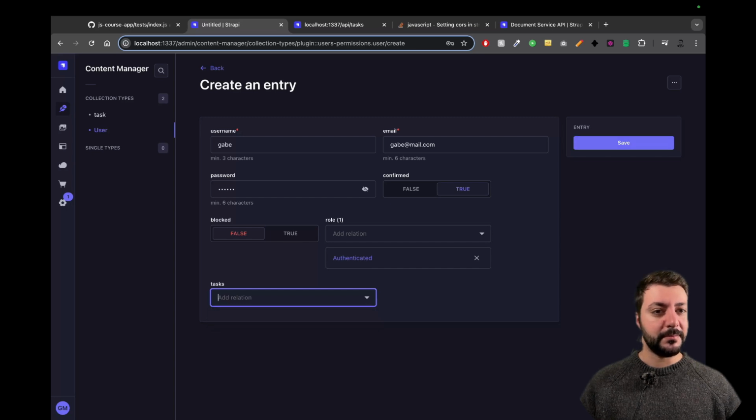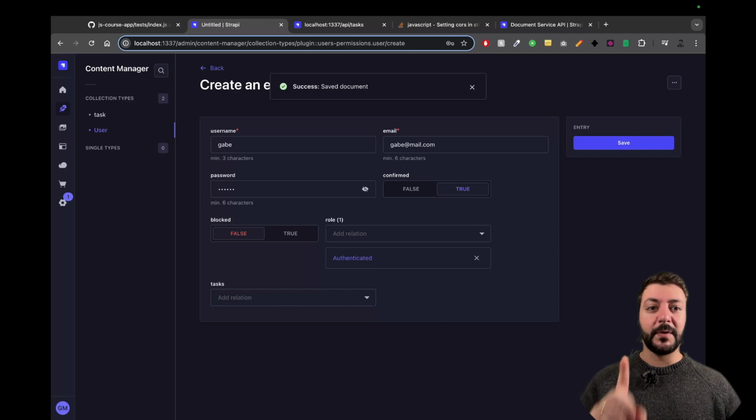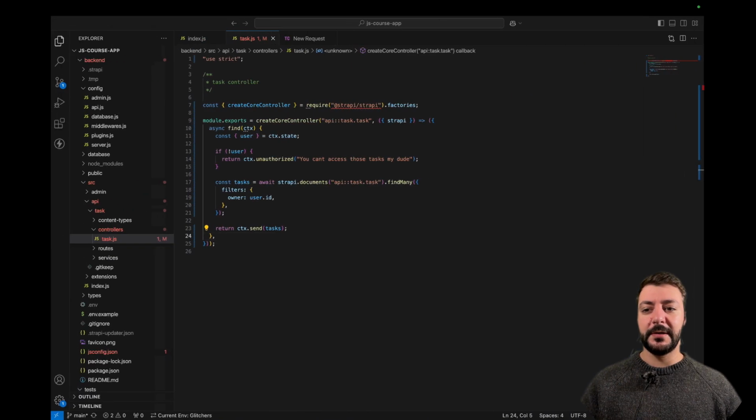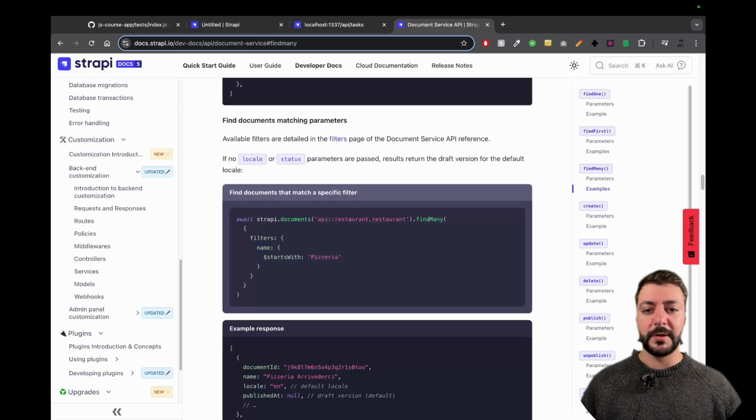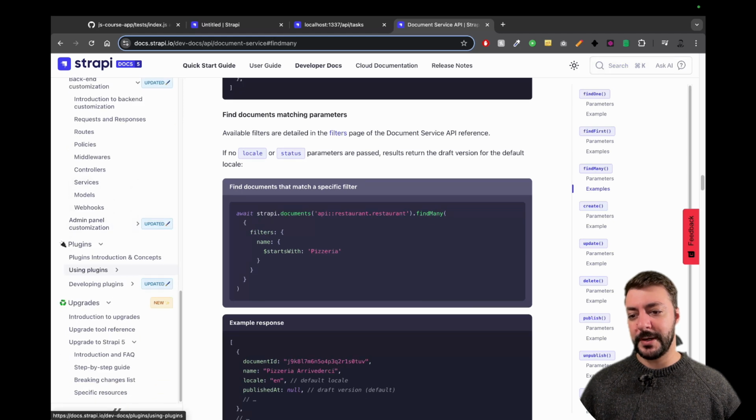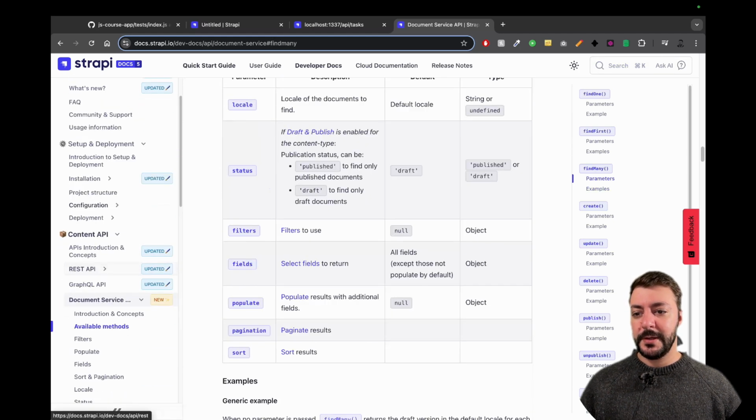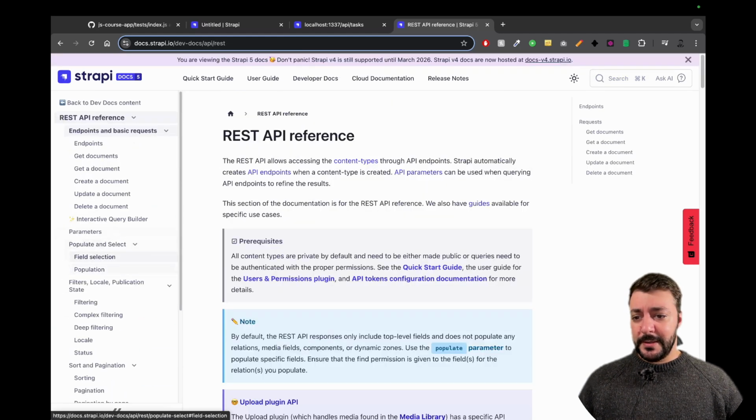I'm not going to do it, because I want to see if the operations work correctly. So first of all, I need to log in. How do we log in Strapi? To log in into Strapi, here we just go into the REST API and we log in. So REST API reference.